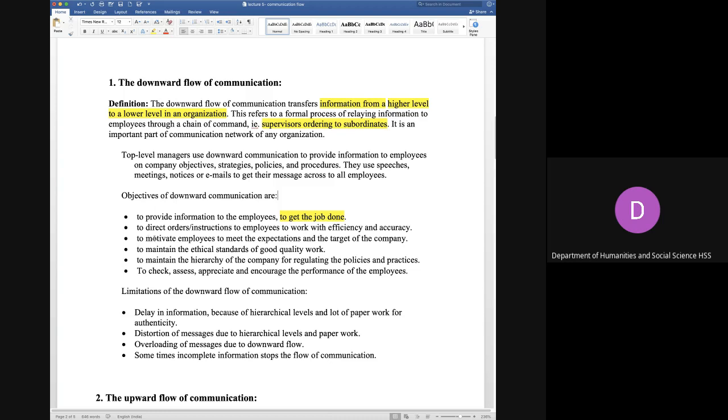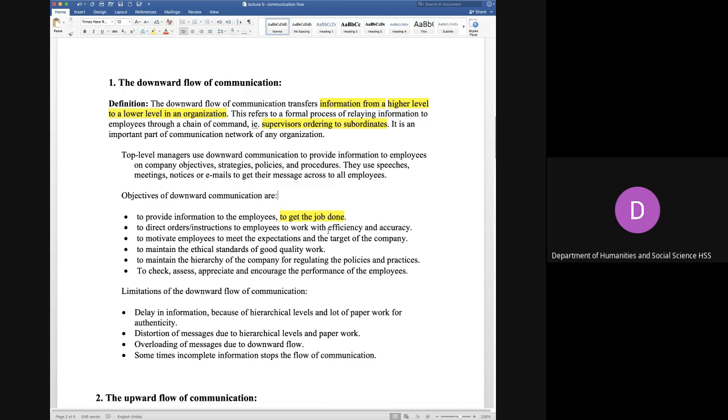Then we have some orders and instructions for the employees. You have to tell every employee how they have to do the work. What are the things which are needed? How do you have to collect the data? How do you have to collect the information? How do you have to project the data or get the presentations done? This is what is ordered and instructed from people at the high level to the lower level. Why are these orders and instructions necessary?